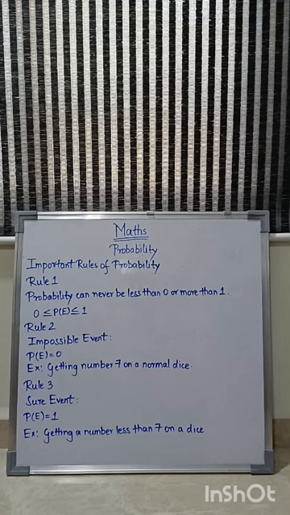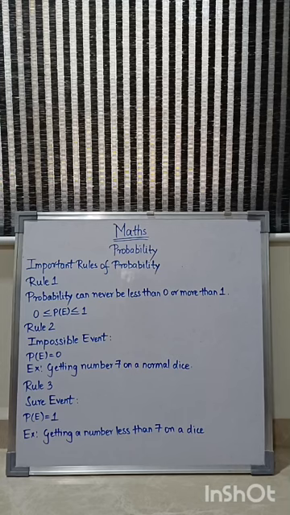Now rule 2, impossible event, which I already told you with the example of days of the week. After Friday it can't be Monday, so the probability of that event is 0. Getting a number 7 on a normal dice is an example which you are seeing on the board. Rule 3, sure event: the probability of that event is 1. Getting a number less than 7 on a dice. Every number on the dice is less than 7, so it is 1. Same with the example of getting a Sunday after a Saturday. It is a sure event. It will be Sunday only, so the probability of that event occurring is 1.